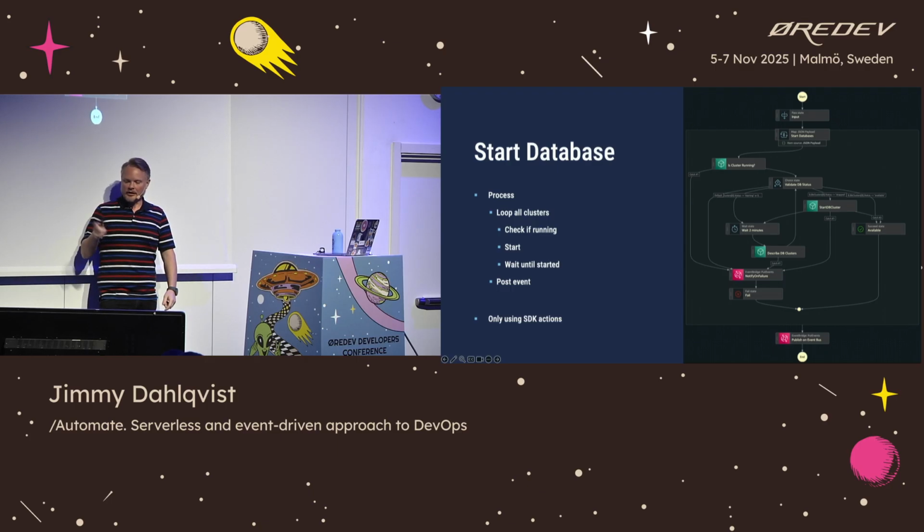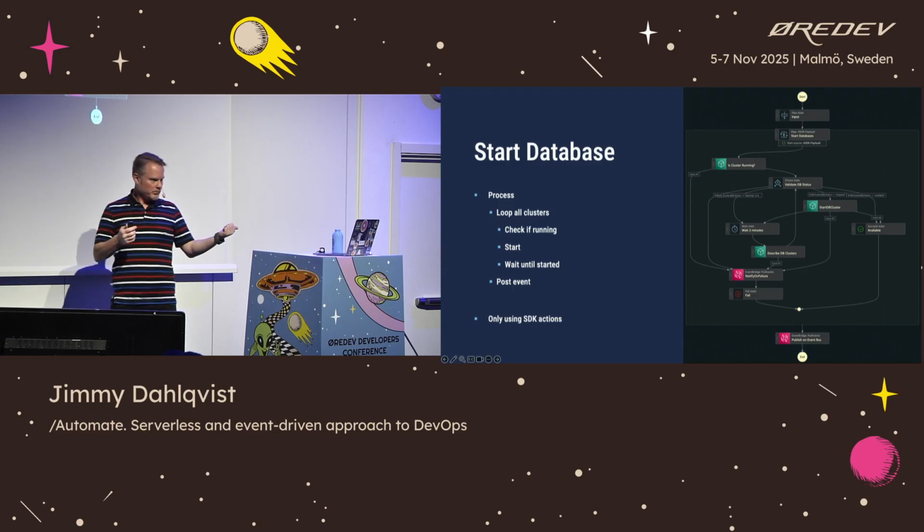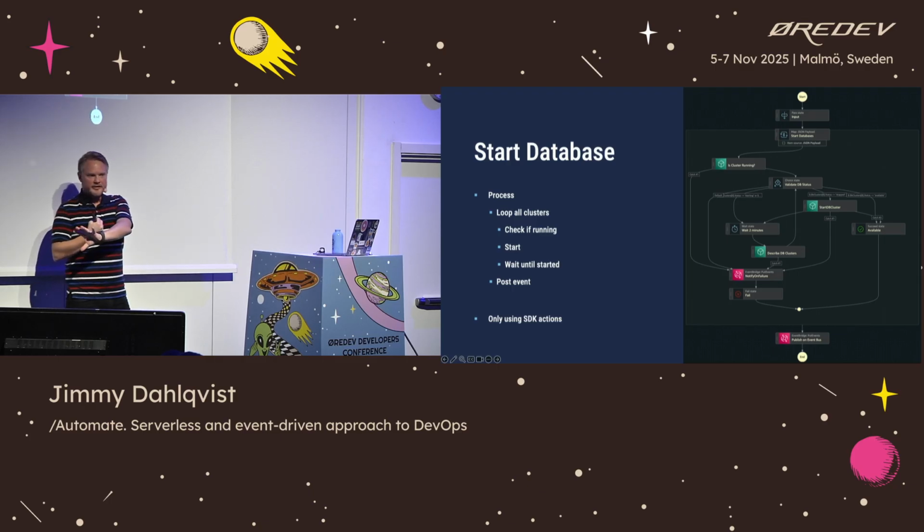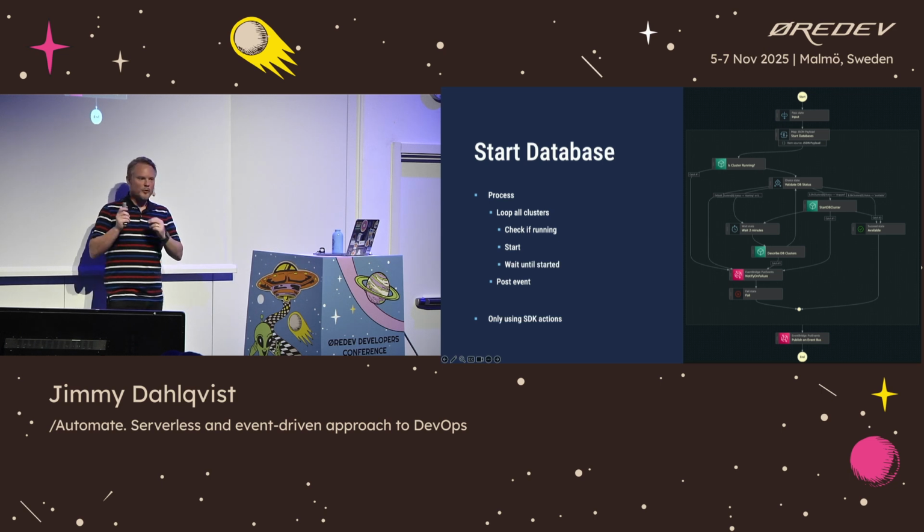And here we wait in a single loop until we either fail or have the database up and running. We wait for 2 minutes before moving on so we don't waste too many state changes. The final part we do here is, as I said, posting the event if we finished starting the database or if we failed the entire startup process. As you can see here as well, there's not a single Lambda function in this picture. We are only using AWS SDK actions from the Step Function. We are basically writing no lines of code when running this operation. And that is one of the super powerful things that I feel comes with Step Functions.